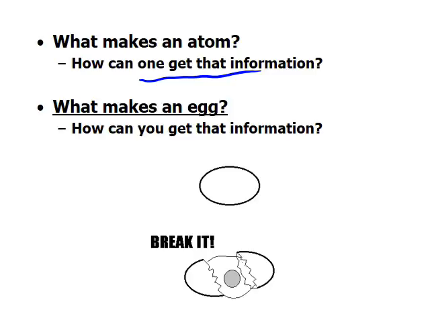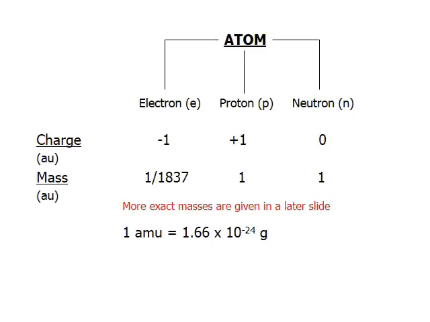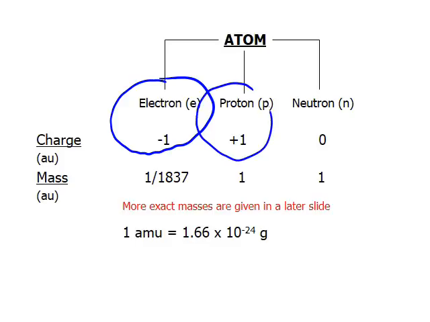Similarly, scientists, in order to understand what is inside of an atom, in their experiments, they wanted to break an atom and find out what is inside of an atom. These experiments by scientists find out that an atom has electron, which is negatively charged, proton, that's positively charged, neutron, that doesn't have any charge. On the mass side, electron is much lighter than mass of a proton or a neutron, which is about 1/1837 mass of a proton or a neutron.